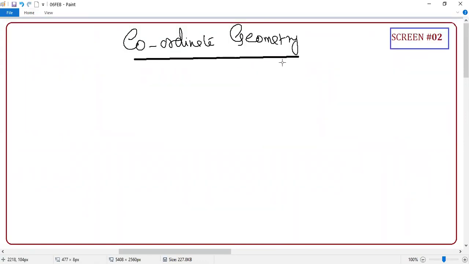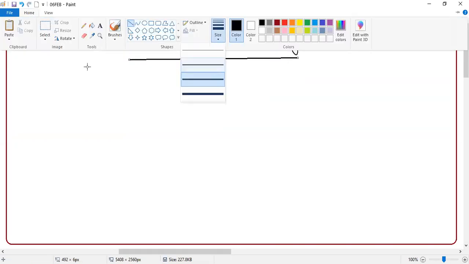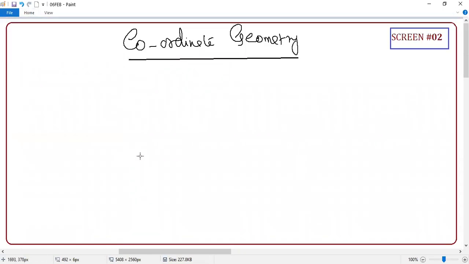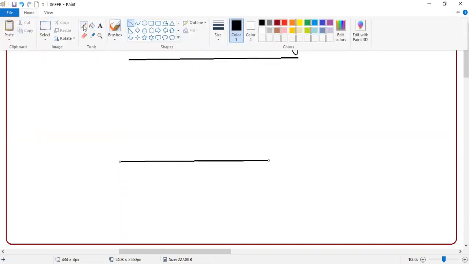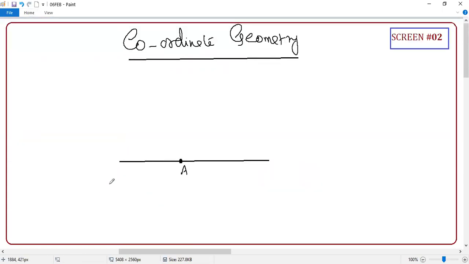You know two terms, right? Geometry and coordinates. What is coordinates? Guys, very simple. If I draw a line, and I'm asking where is this point A with respect to O? If you know this distance, you will say A is present 2 centimeter from O, correct or not? So this 2 is called coordinates, very simple.